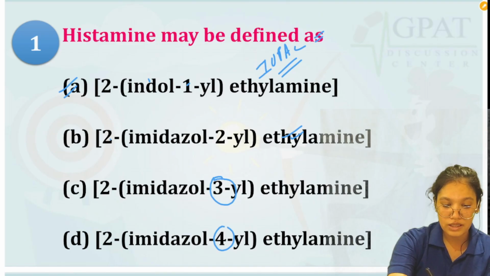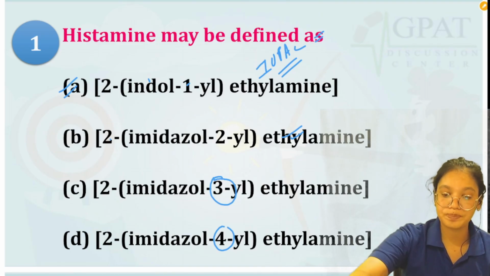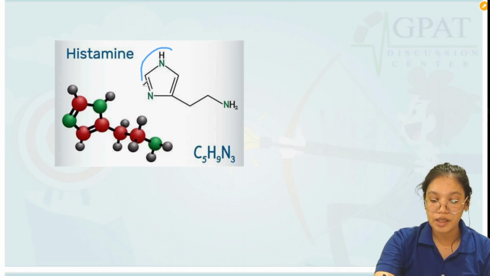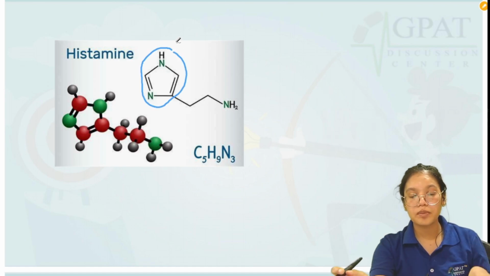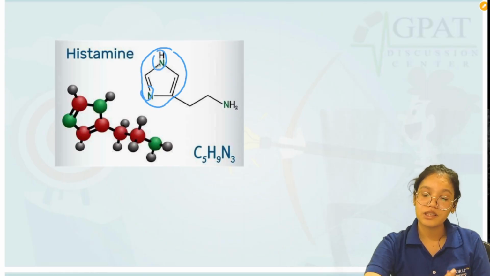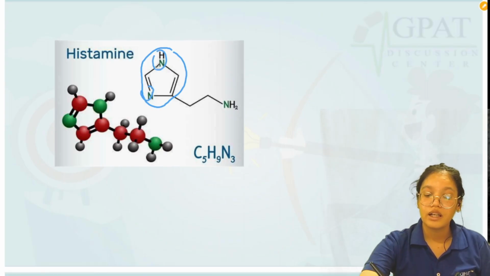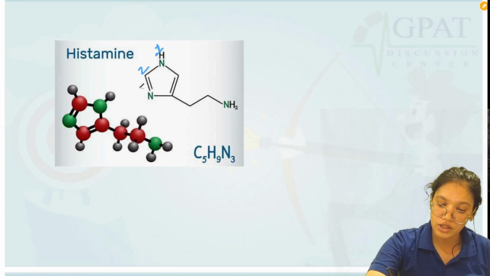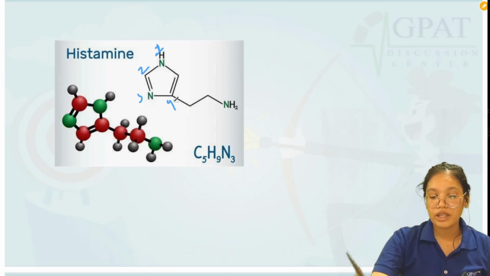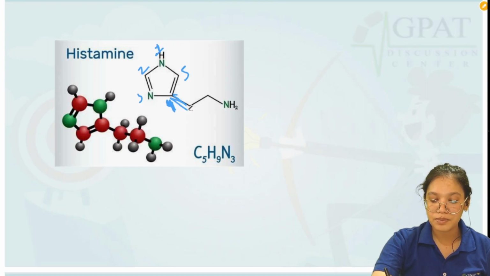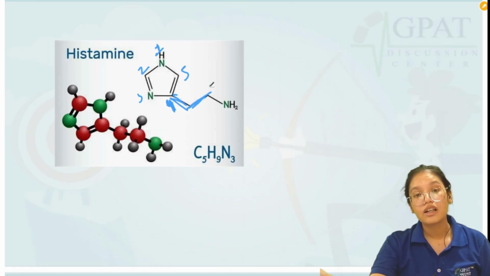Let's look at the structure of histamine first. Yeah, this is the structure of histamine. It contains an imidazole ring, which is a 5-membered aromatic ring with two nitrogen atoms. Now in this imidazole ring, if we start with the numbering, 1, 2, 3, 4, at the fourth position of this imidazole ring we have this substitution, an ethylamine chain attached. So that is histamine.